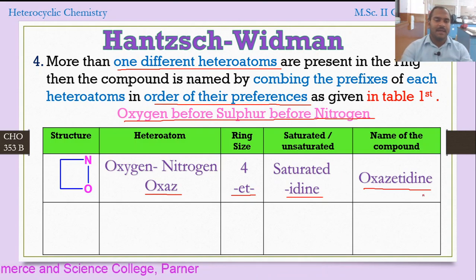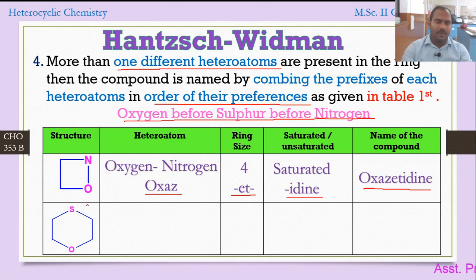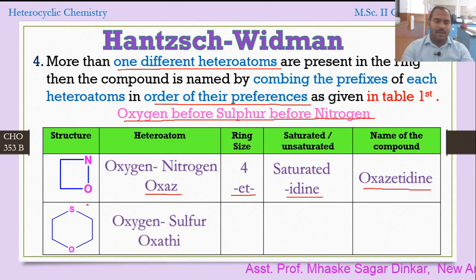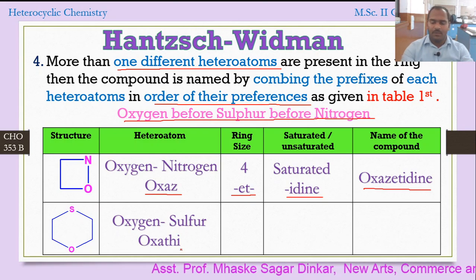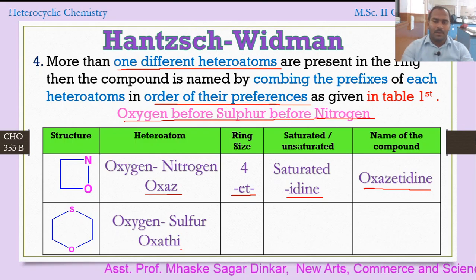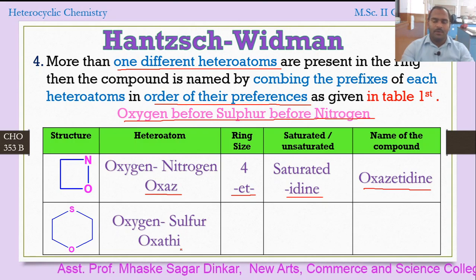Now let's take another example. Here we have a cyclic structure which contains oxygen and sulfur. So which has the first priority or the first preference? Oxygen has the first preference. So let's consider first oxygen and then sulfur. So oxathia, right? That will be the prefix we are going to use.